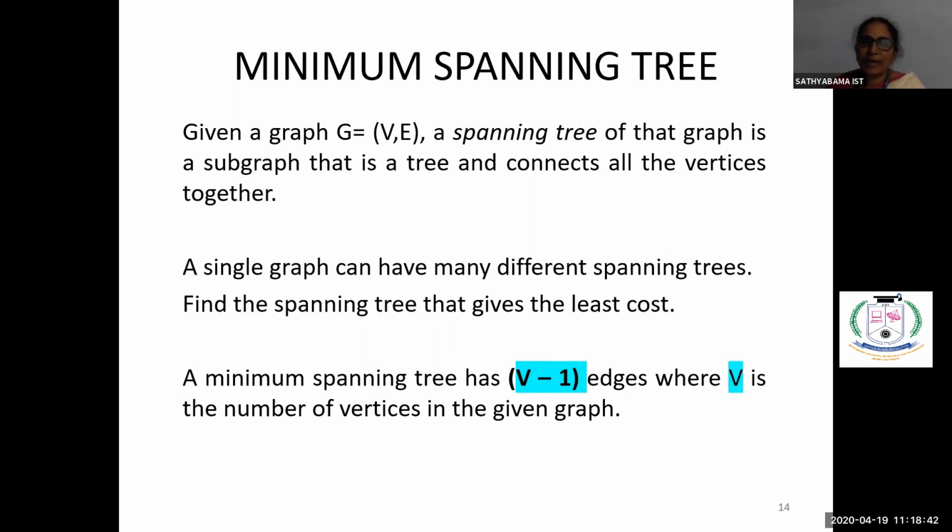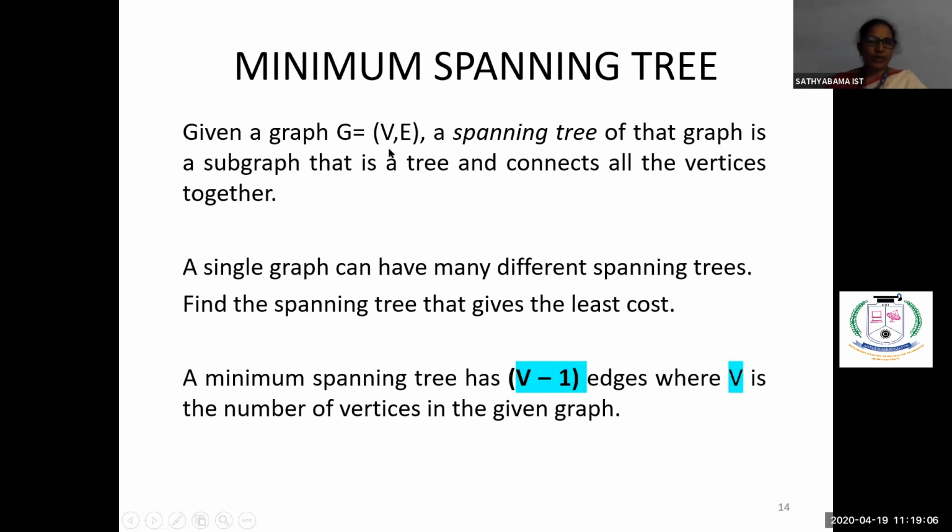So what is a minimum spanning tree? Now we are given a graph. A graph is defined as G = (V, E). What is V, E? V is the number of vertices and E is the number of edges.